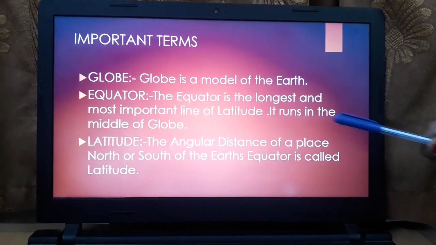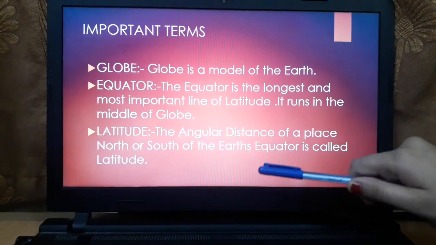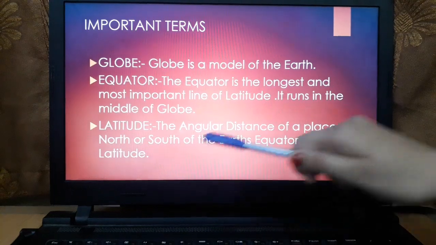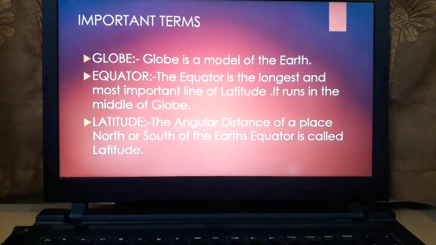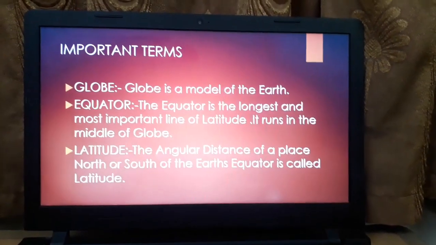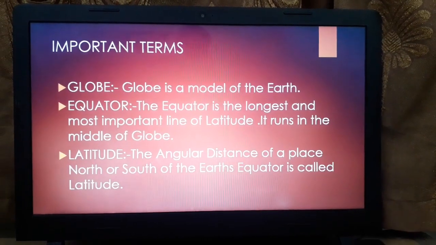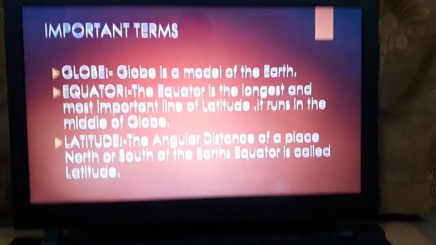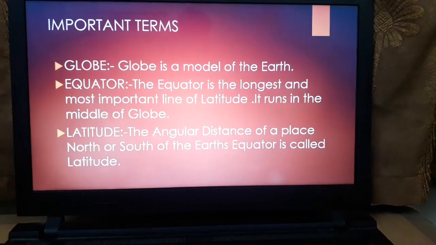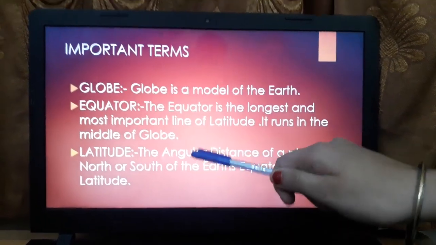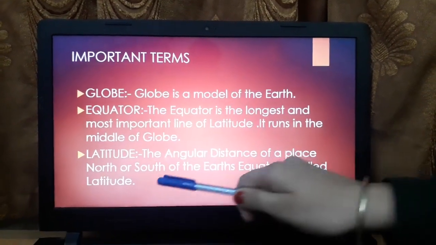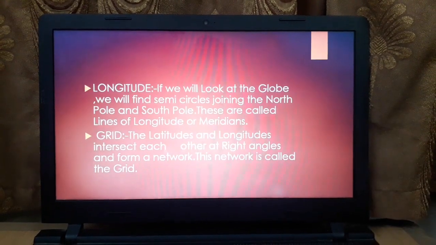The angular distance of a place north or south of the earth's equator is called the latitude. When we study it in the form of a figure also, at that particular point of time you will see that the distance of the north and south of the earth's equator from the angles is what is latitude.